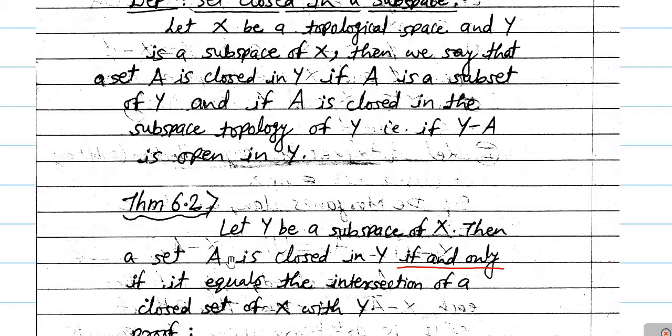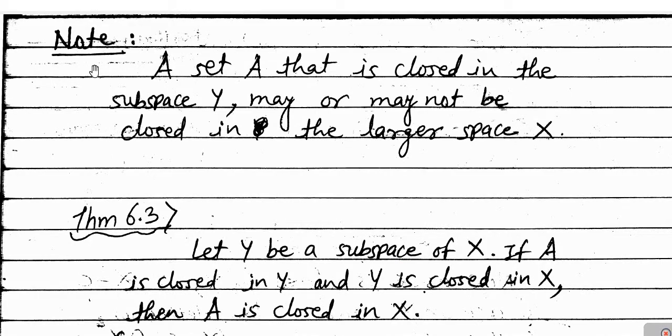Now next we will state some important note and one result also. One important note is that a set A that is closed in the subspace Y may or may not be closed in the larger space X. Means if X is a topological space and Y is its subspace, then a set A which is closed in Y may or may not be closed in the larger space X.